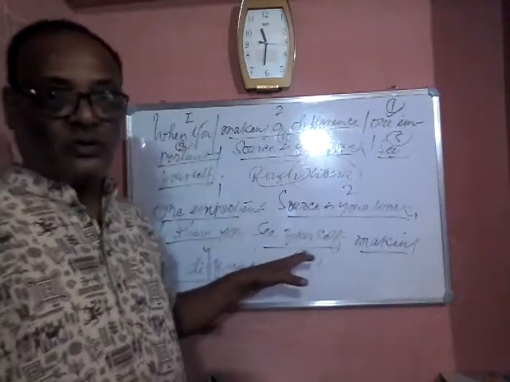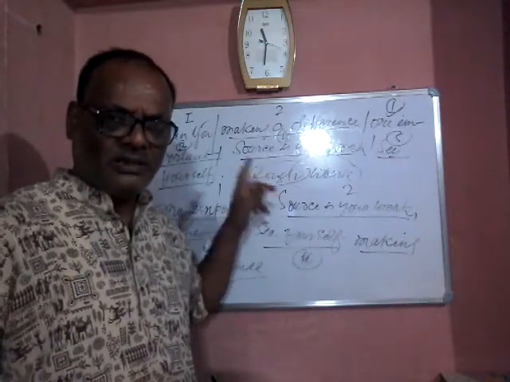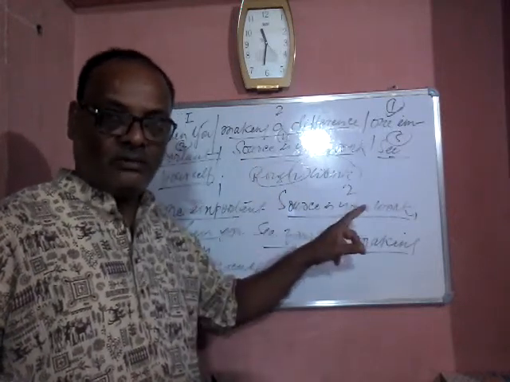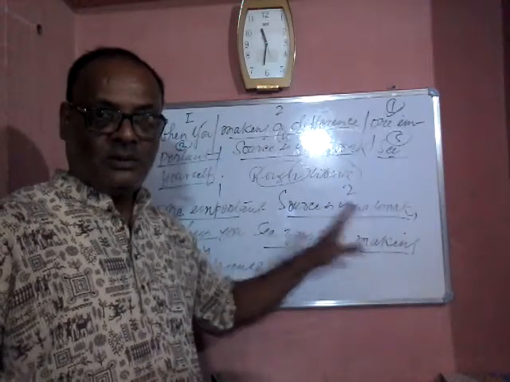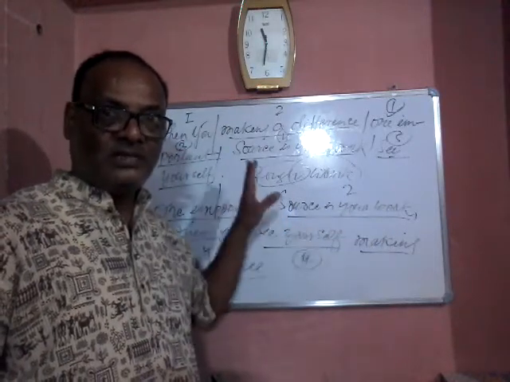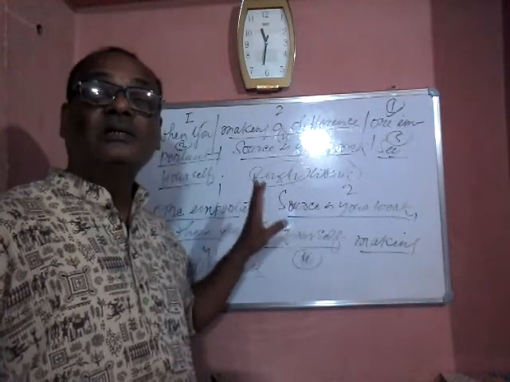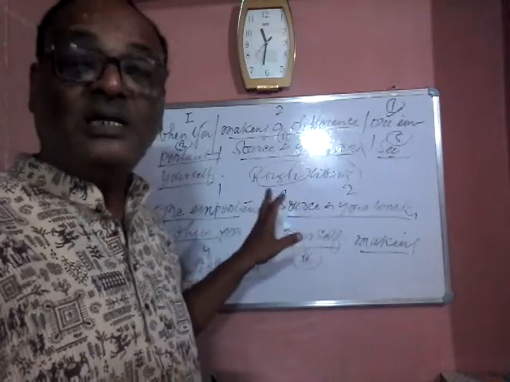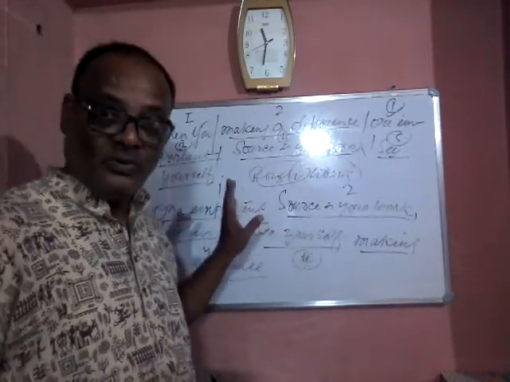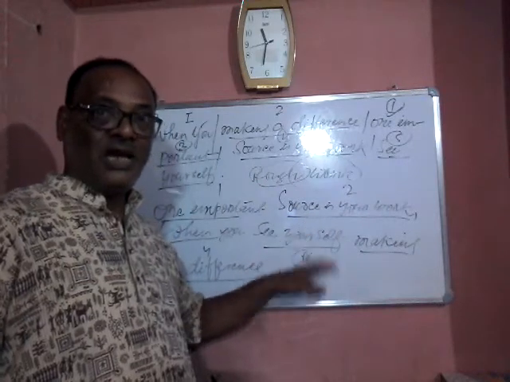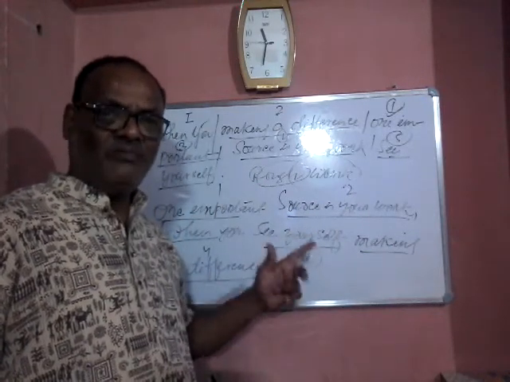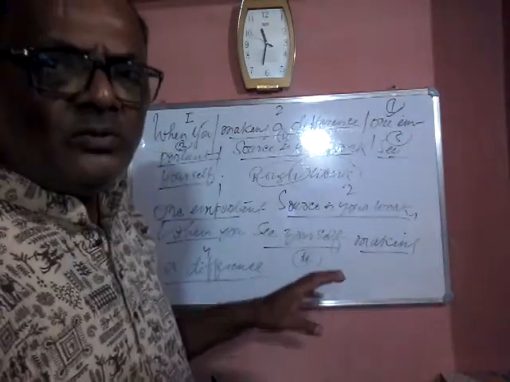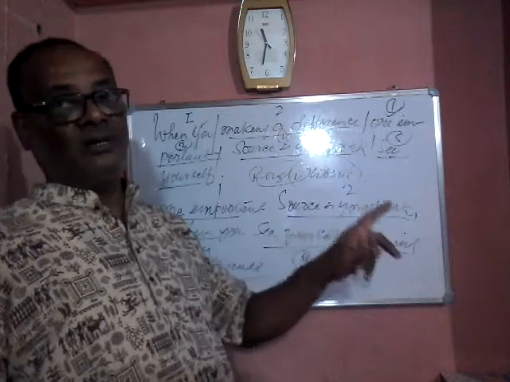The way I have taught you: the very first thing, read the sentence, give the number, write it in rough. Count the words, whether all the words or phrases that you have given a number to are included or not. If all the words are present in your sentence, then read the sentence. Try to understand the meaning. If the meaning is clear, go ahead. If the meaning is not clear, try to rewrite the sentence in another way.